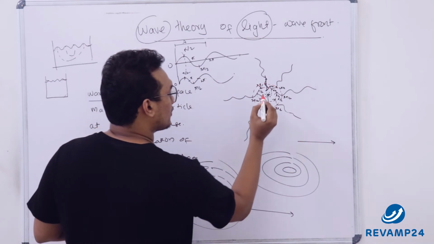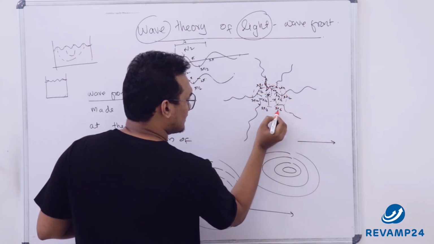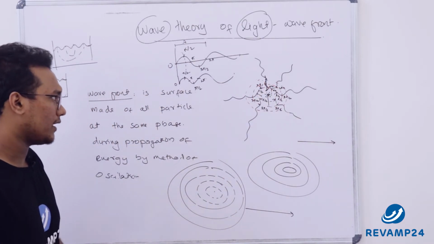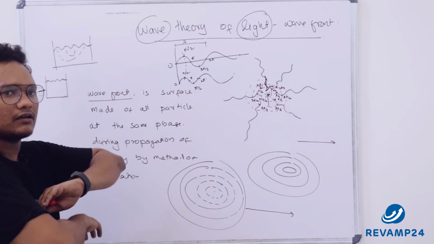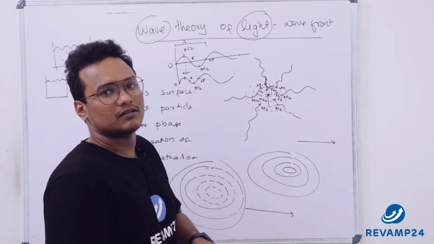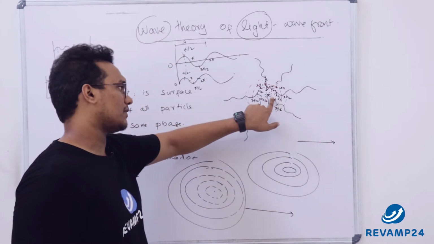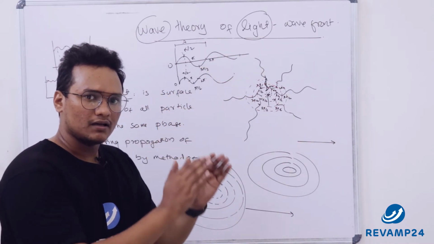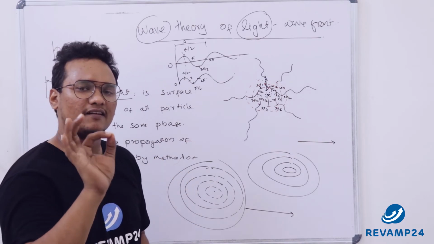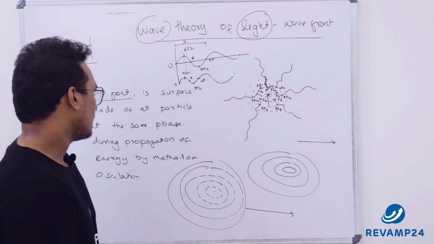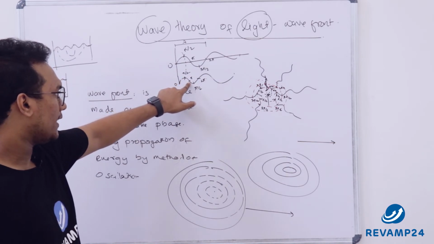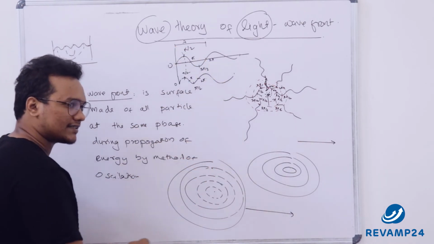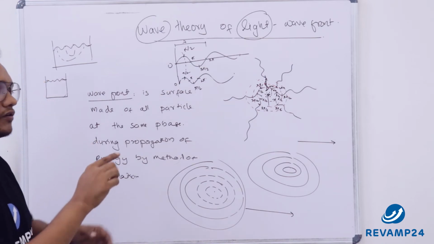See, that can be done even for 2 pi. We can draw it for 2 pi or pi by 2 or 0 or 3 pi by 2. We can draw it infinitely around the source of disturbance. The source of disturbance is nothing but the light source itself. So the condition should be very simple: those points should have the same phase of vibration. Once again I'll repeat: 0, pi by 2, pi and 3 pi by 2. These are different phases. The moment we connect all the points of pi by 2, we will get a wavefront.